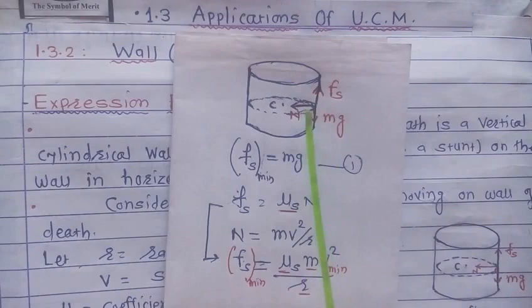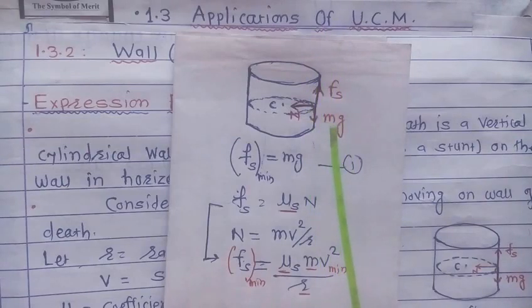Here the forces acting on this vehicle, which is considered as a point object, are, number one, weight mg in the downward direction. Due to this weight mg, the vehicle has a tendency to fall or to slip in the downward direction. To prevent it from slipping, there must be some force in the upward direction, and that is the force of static friction. Why does the force of static friction act vertically upward? Because due to this weight mg, the vehicle has a tendency to move downward, and we know that frictional force acts in the opposite direction, therefore it acts vertically upward.